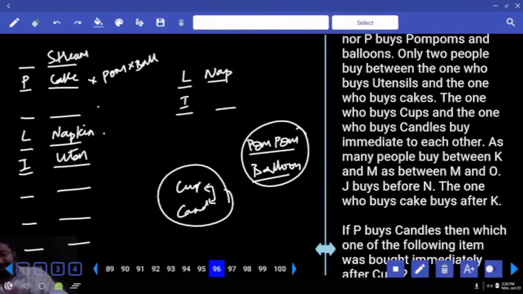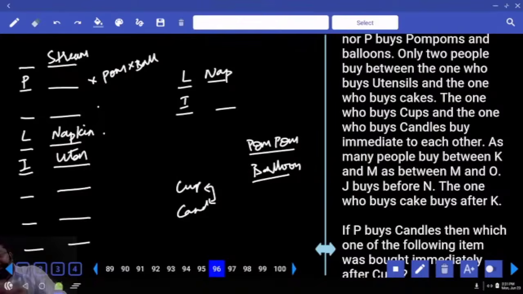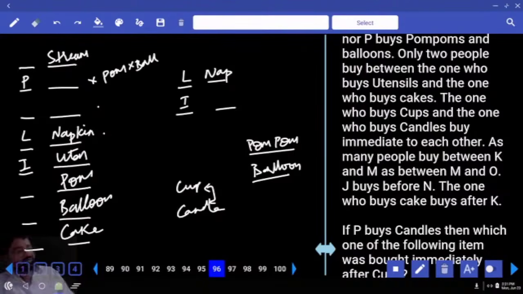Will it be a possibility? So 100% guarantee this is cake. This is balloon. This is pom-pom. These 2 are for cup and candles.